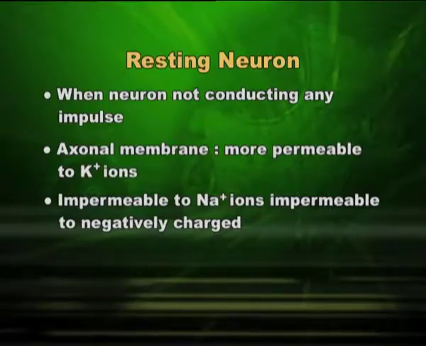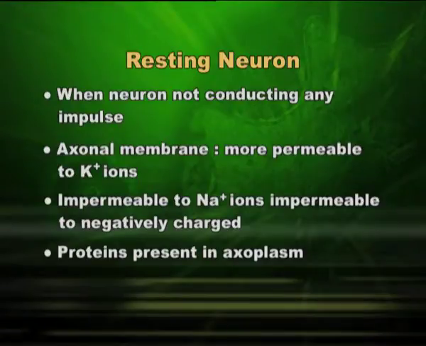So, what will happen in the resting potential? The potassium ions are able to move. The protein ions are not able to move and they are present inside the axoplasm. Also, dear students, try to understand that the exchange is taking place inside the axoplasm and outside the axoplasm.